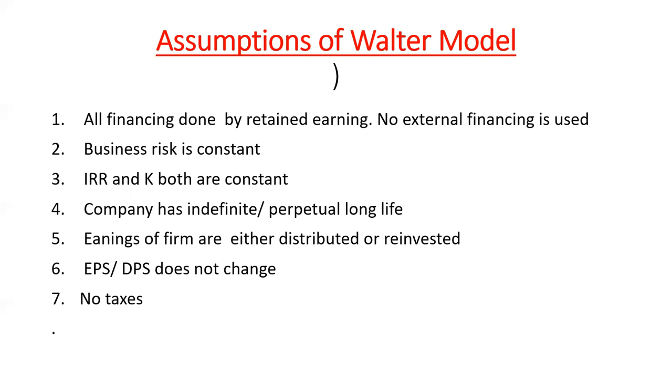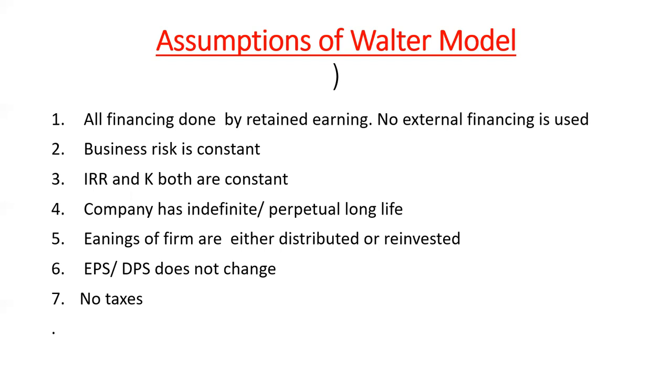Either can happen. This was the assumption by James C. Walter. Then EPS and DPS do not change. The earnings per share and dividend per share will be constant, and there will be no taxes. This assumption is common in all types of dividend theories, that no taxes exist.